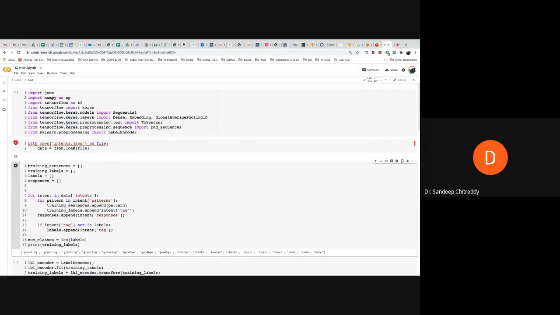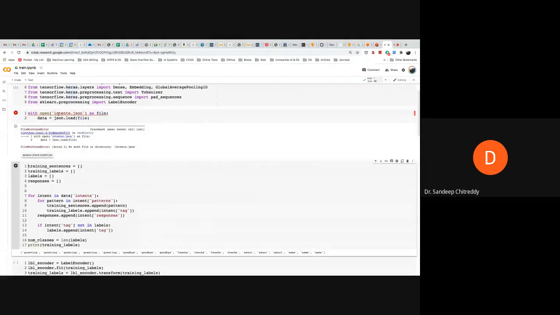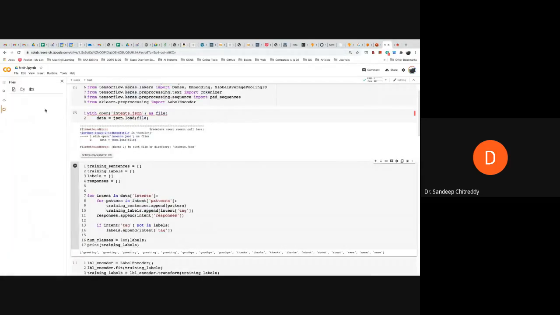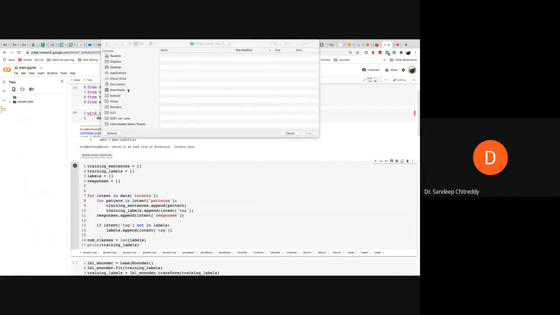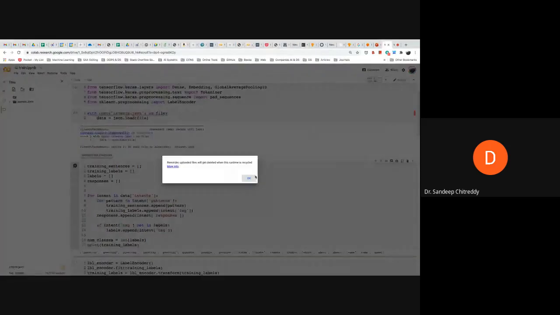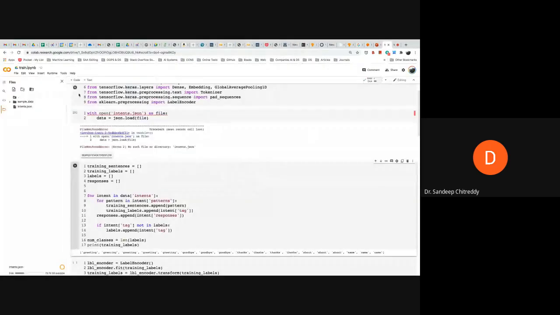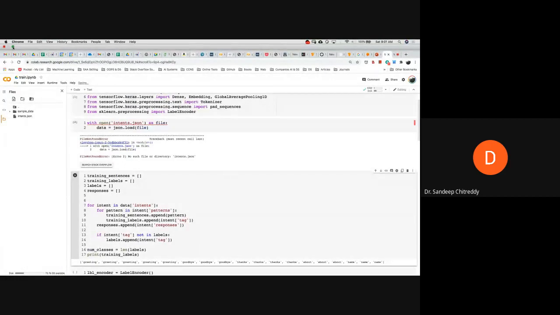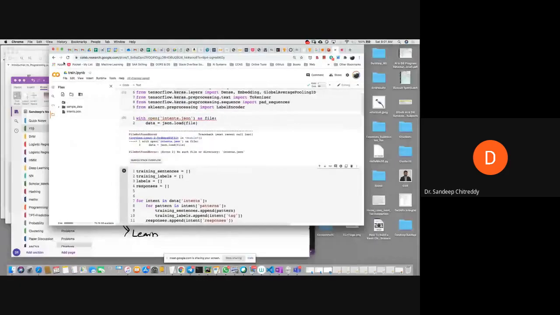Yeah. So before I actually go, I need to discuss intents. Let me first load this. I don't have that file here, so let me load this file called intents. Before going there, we need to understand what training sentences are, what labels are, and how we give them to the system. So we have a file called intents. This is where we give all the training sentences with their associated labels. Let me open that file and show it to you. Give me a minute.